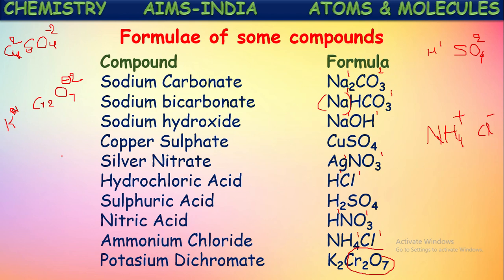There is no common factor. Just if we crisscross these numbers, we get K2Cr2O7. And for all these atoms together, we are getting only the number 1. That is why we did not keep this in the bracket. If you get any number here more than 1, compulsorily all these should be kept in the bracket before writing that number. Okay, in this way we can write the molecular formula of compounds by using the crisscross method. So in this crisscross method, we have to follow those steps while writing. If we follow those, we can write simply for any compound.